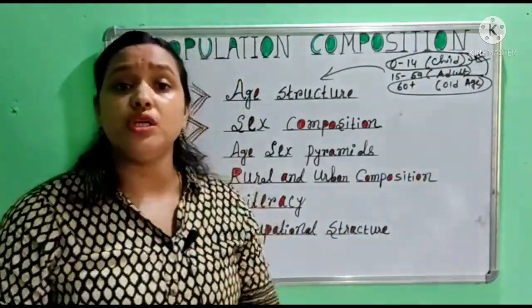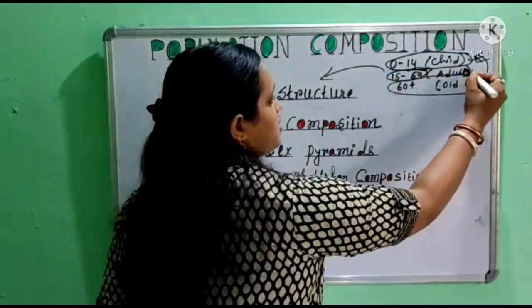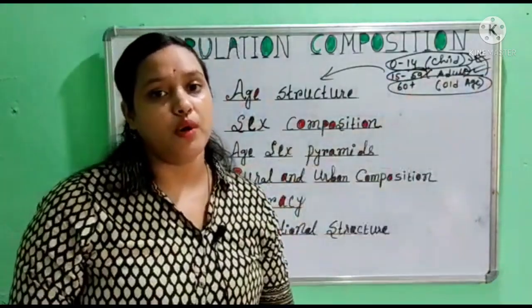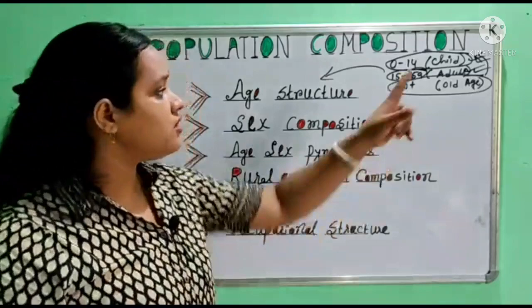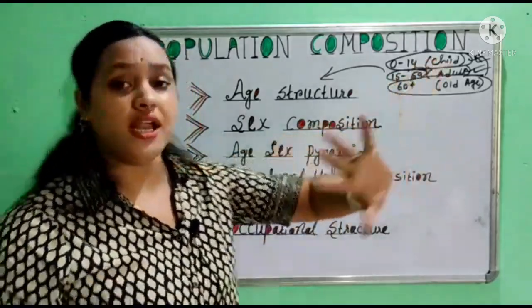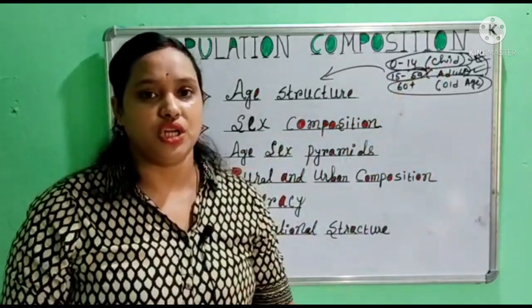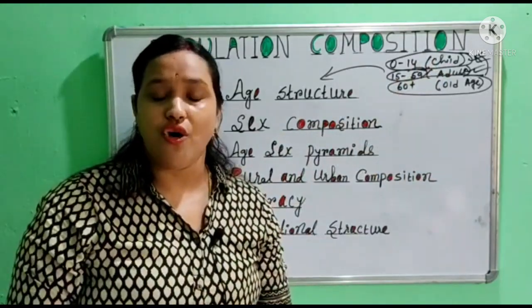Now, what is the working population? Working population means simply 15 to 59, that means the adult group is considered the working population. If a country has more population in this adult group, then this country has a lower dependent population. So this is a good indicator of the socio-economic condition of a country.